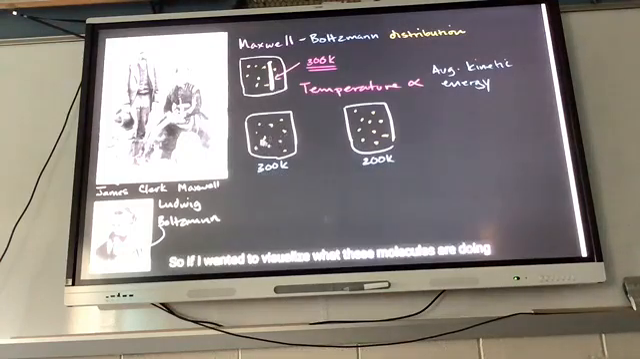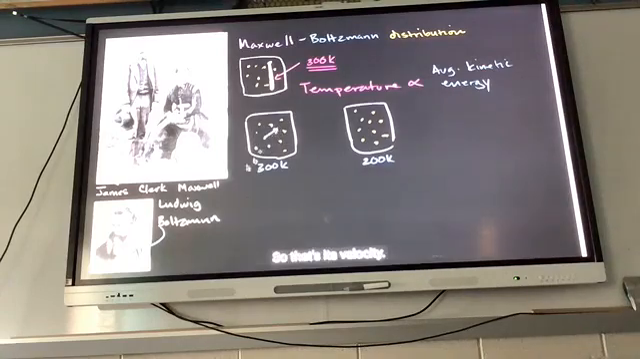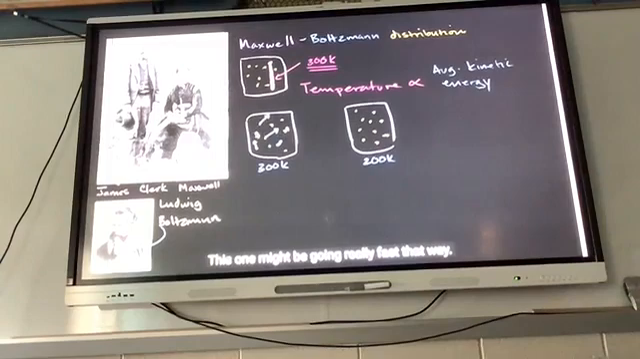So if I wanted to visualize what these molecules are doing, they're all moving around, they're bumping, they don't all move together in unison. The average kinetic energy of the molecules in this system is going to be higher. And so maybe this molecule is moving in that direction, so that's its velocity. This one has this velocity. This one's going there. This one might not be moving much at all. This one might be going really fast that way. This one might be going super fast that way.